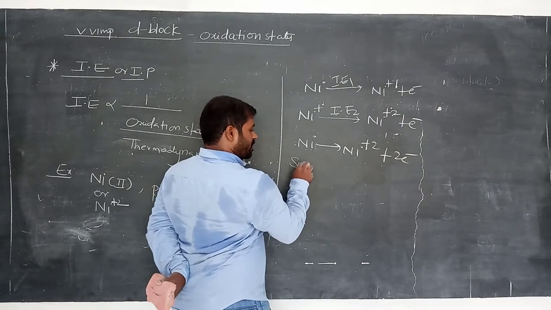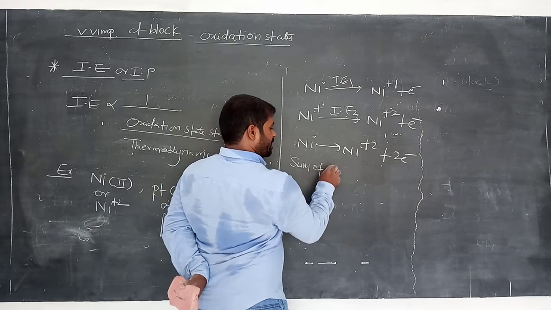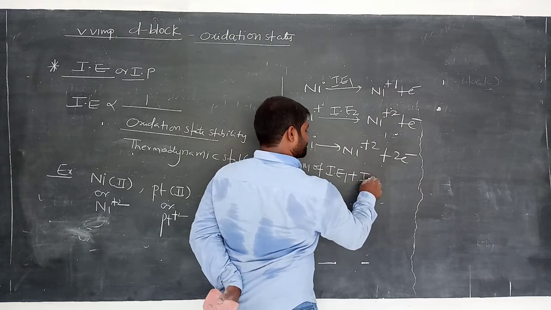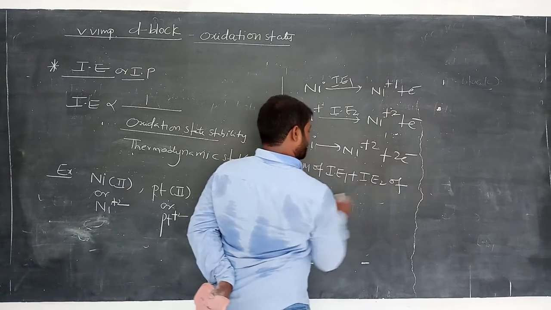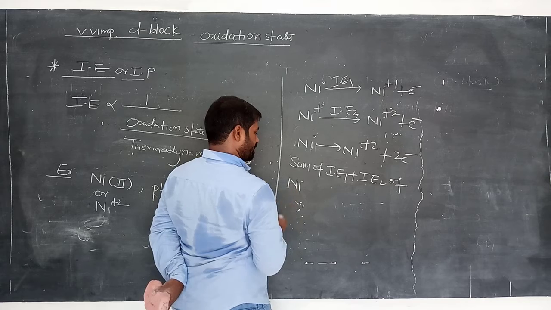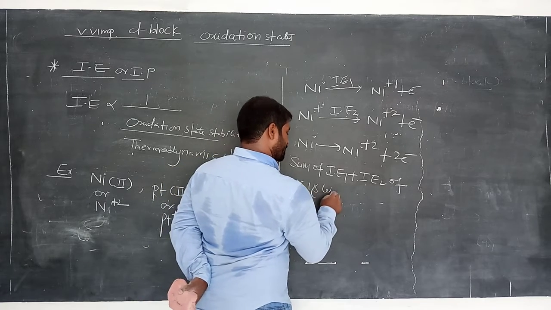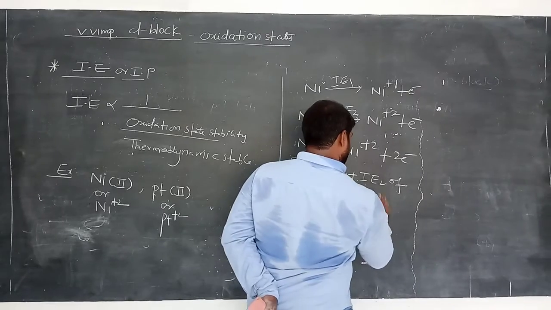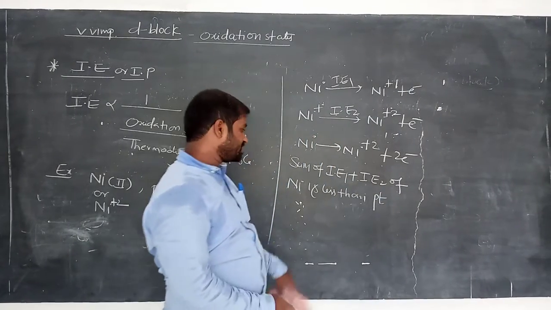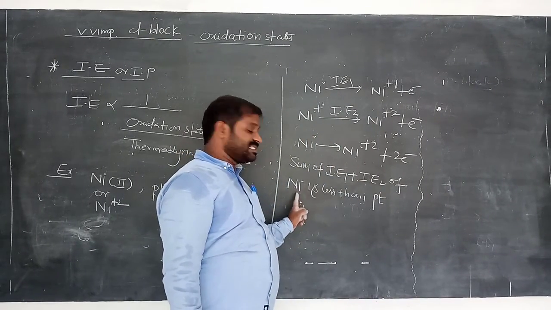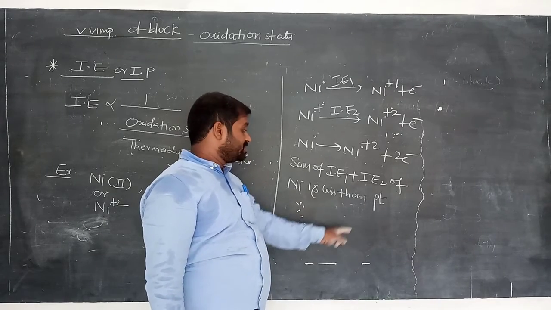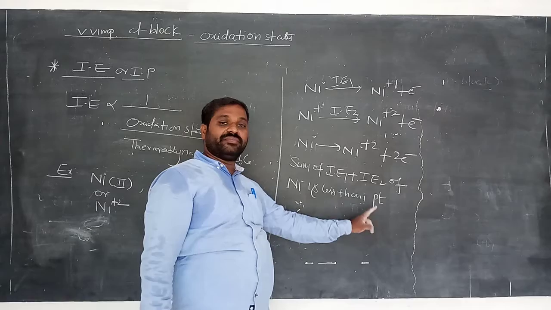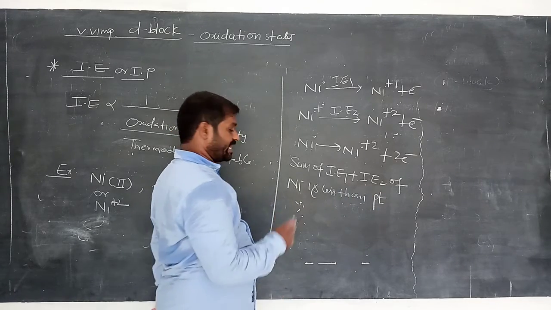Okay, now the sum of the first 2 ionization energies of nickel is less than that of platinum. The sum of the first and second ionization energies of platinum is more than nickel.